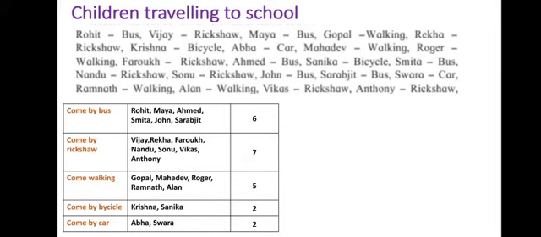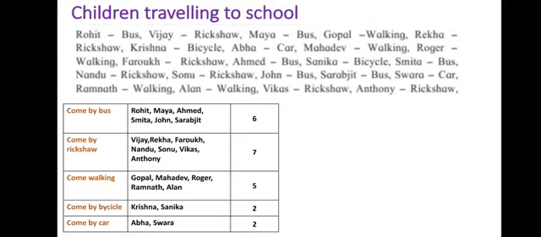We wrote come by bus and we wrote the names of the students: Rohit, Maya, Ahmed, Smita, John, Sarabjit. These are the children that travel by bus to school. So there are 1, 2, 3, 4, 5, 6.